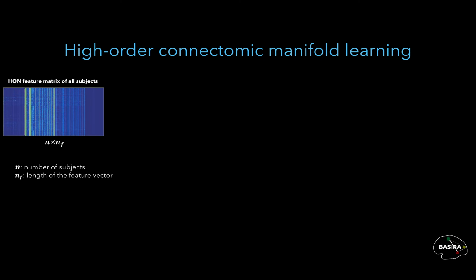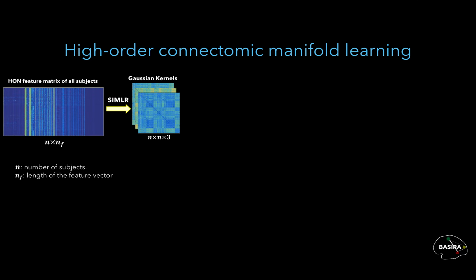In this section, we propose to learn a similarity matrix encoding the relationship between the connectomic features of data samples. First, we define an input matrix that represents the horn features of all subjects. This matrix is of size n by nf, where n is the number of subjects and nf is the length of the feature vector. Then we use the SIMLR unsupervised clustering method, which learns weights associated with predefined multiple Gaussian kernels to capture the inherent statistical distribution of the data.